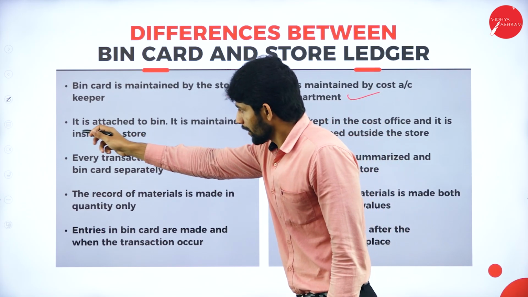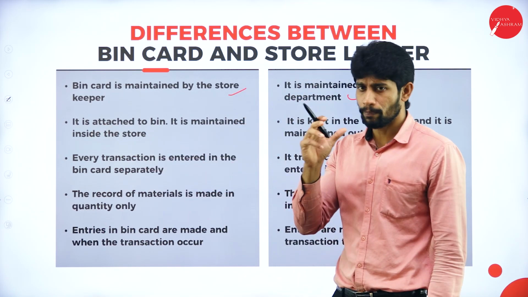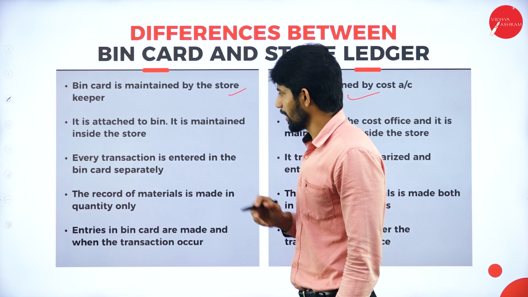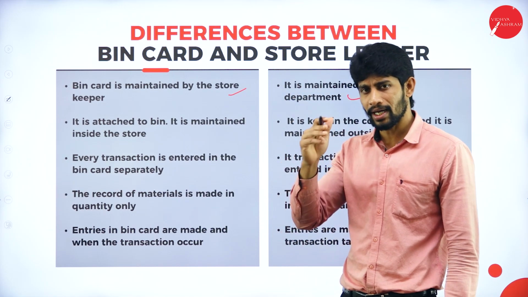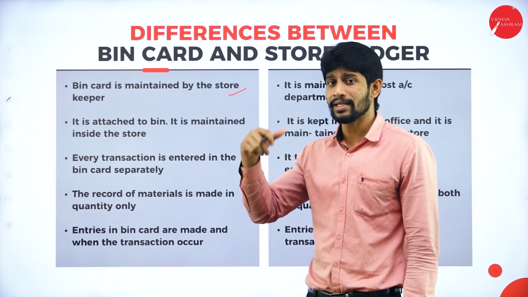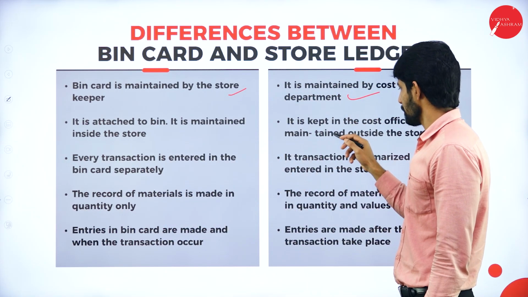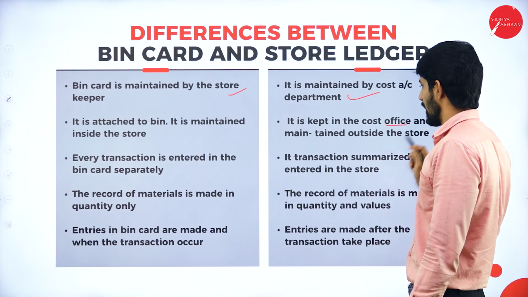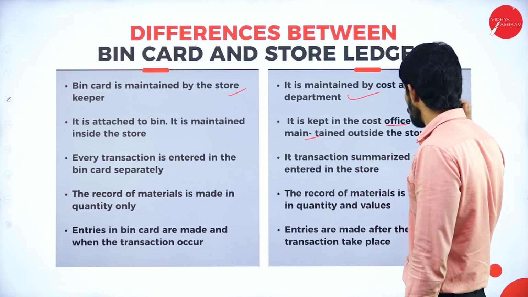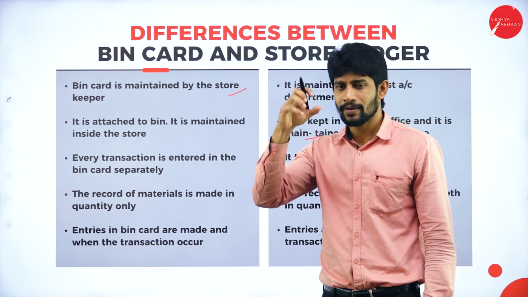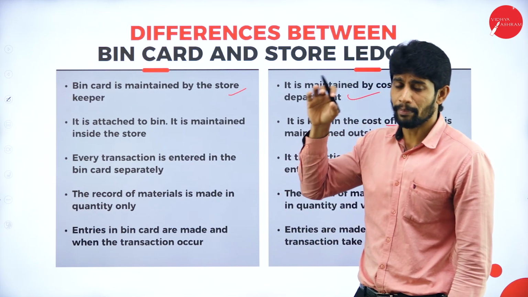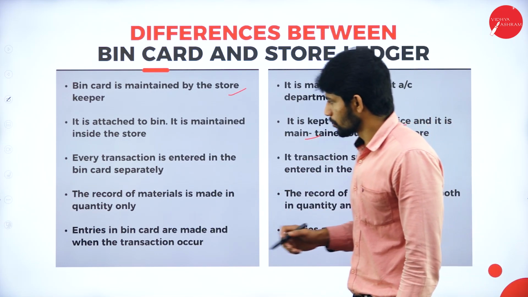Next, the bin card is attached to a bin and it is maintained inside the store. But the store ledger is kept in the cost office and it is maintained outside the store.